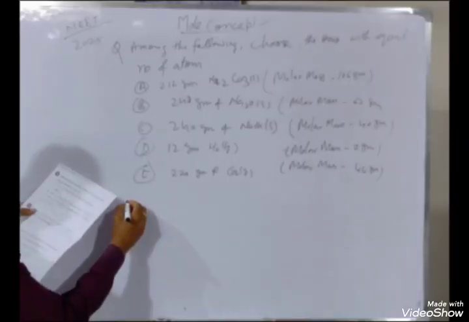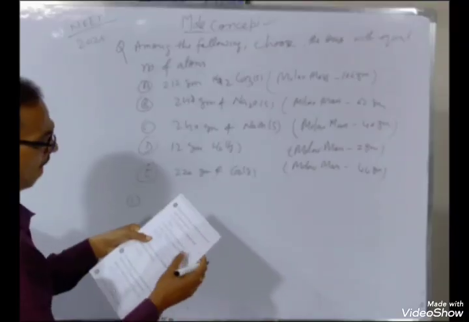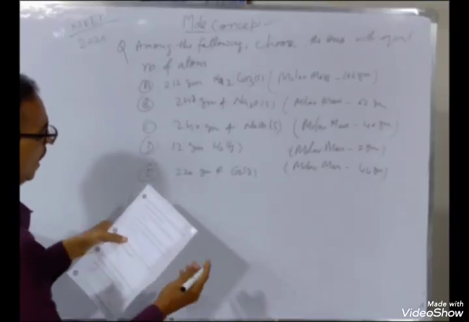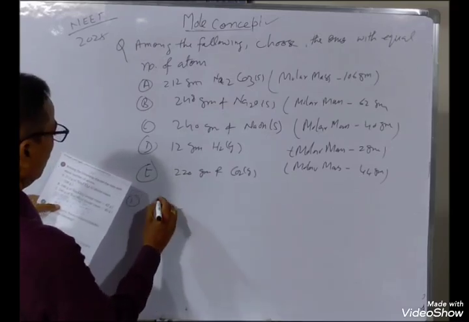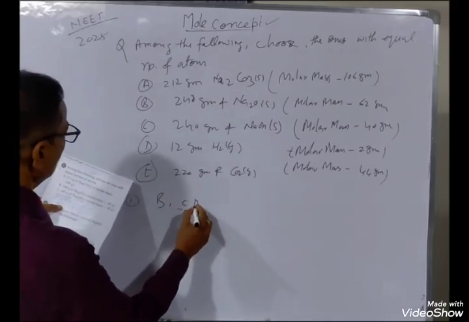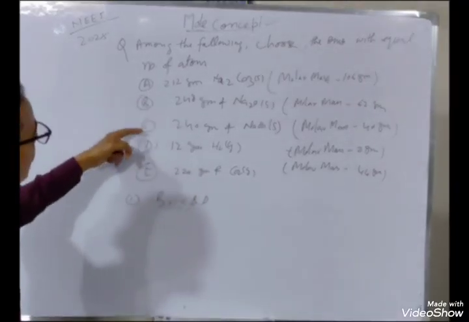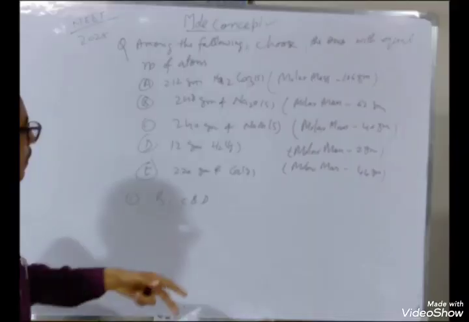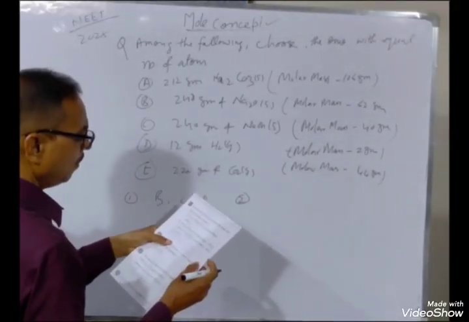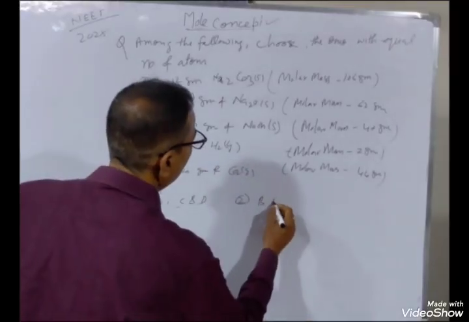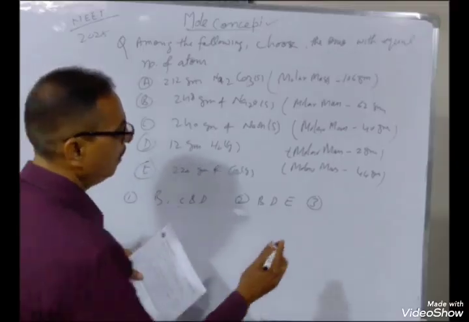Alternates are: the first option is B, C, D. It means B, C and D have the same number of atoms. Then the second option is B, D, E. And the third option is A, B, C.